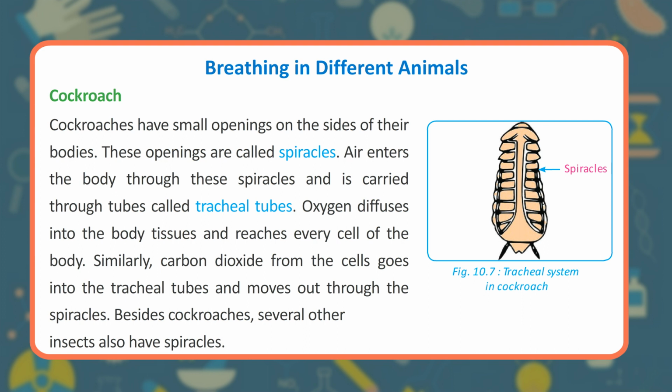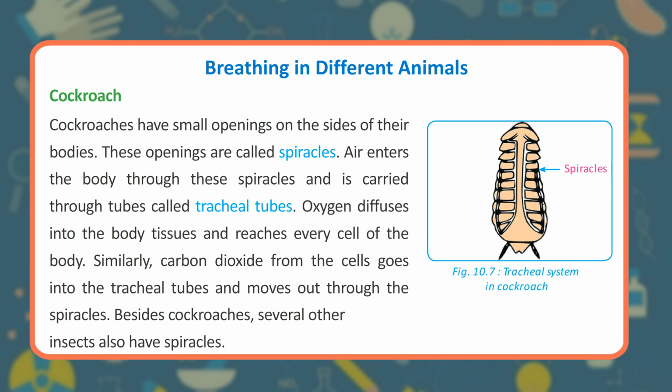These openings are called spiracles. Air enters the body through these spiracles and is carried through tubes called tracheal tubes. Oxygen diffuses into the body tissues and reaches every cell of the body. Similarly, carbon dioxide from the cells goes into the tracheal tubes and moves out through the spiracles. Besides cockroaches, several other insects also have spiracles.